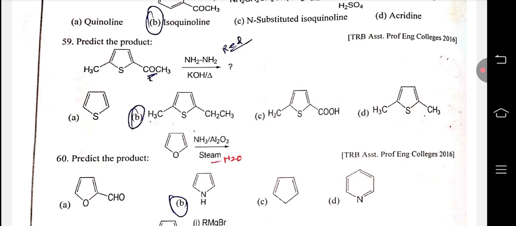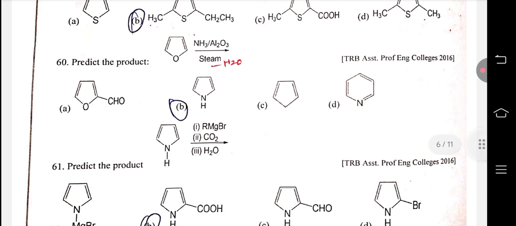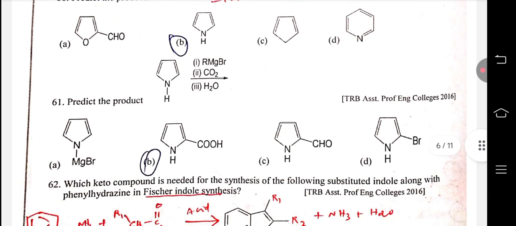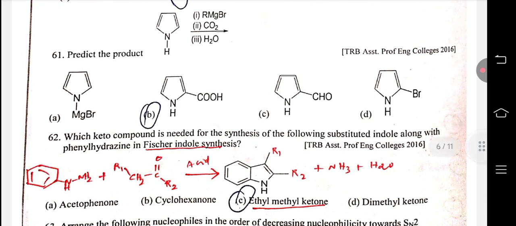COCH3 gives an alkene. This is generally the Wolff-Kishner reduction. 60. Say thiophene. 61. Very easy. Carboxylic acid formation.